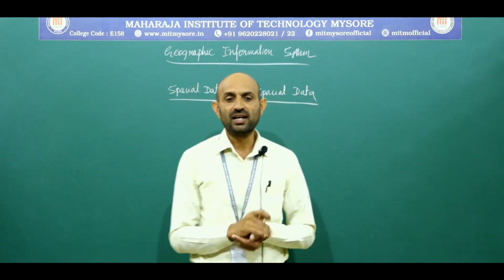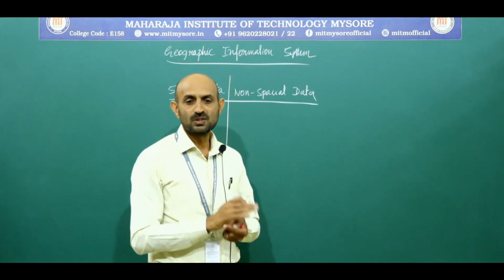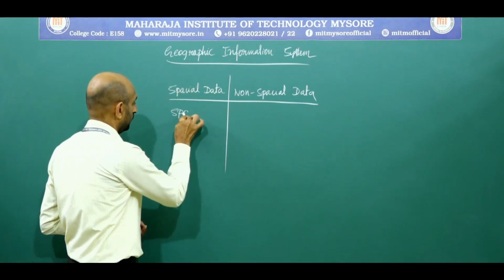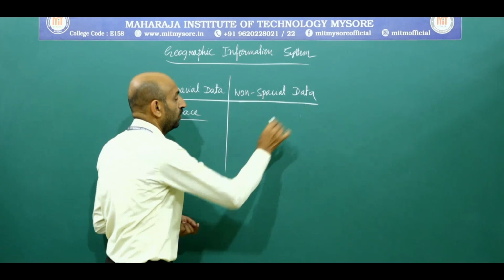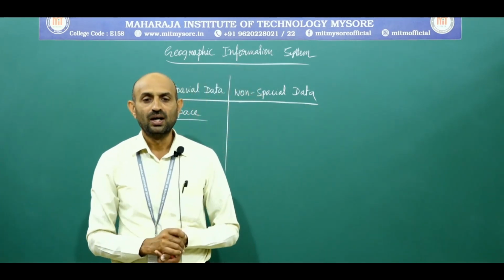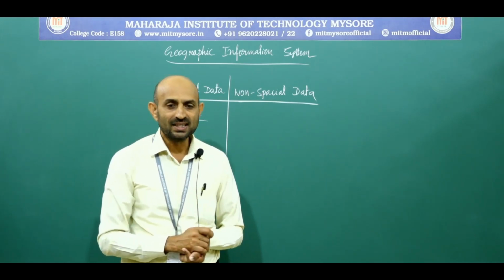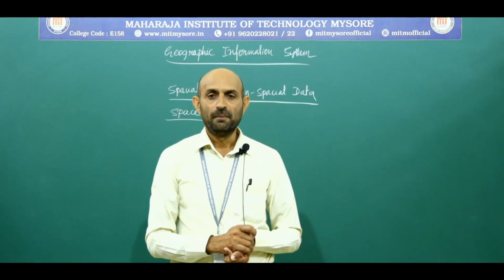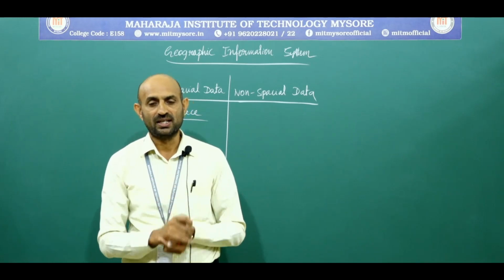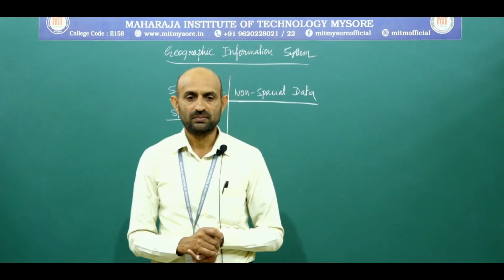What is spatial data? It represents a geographical space. What is non-spatial data? Non-spatial data is linked to GIS. For example, a person's height, mass, and age are not spatial data because they are independent of the person's location.